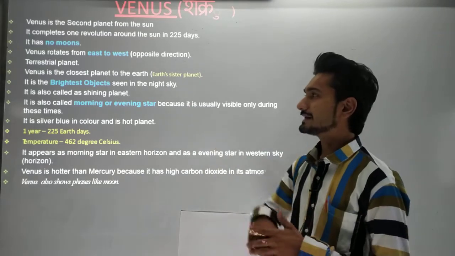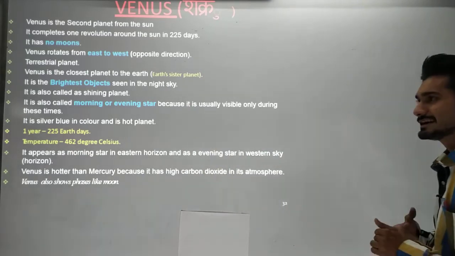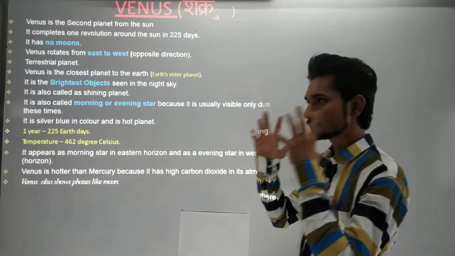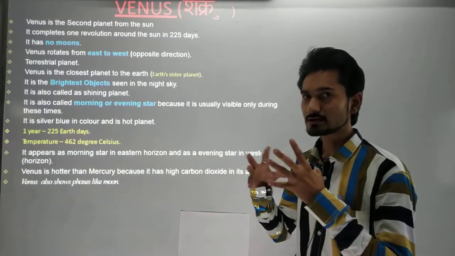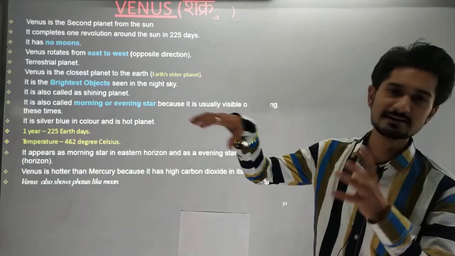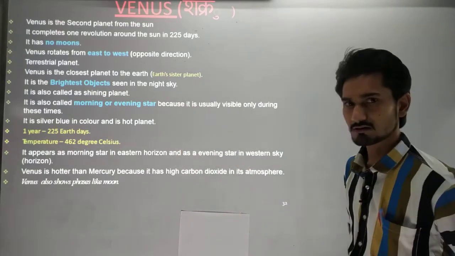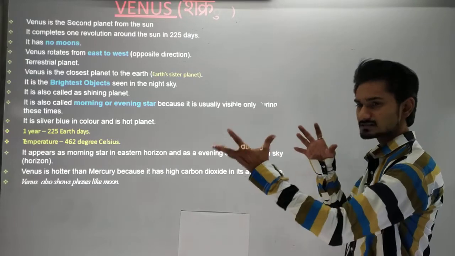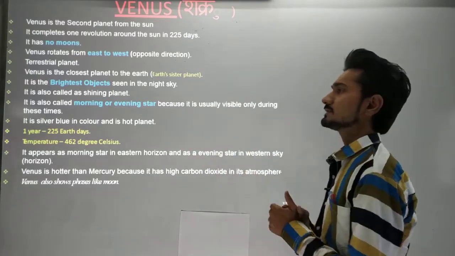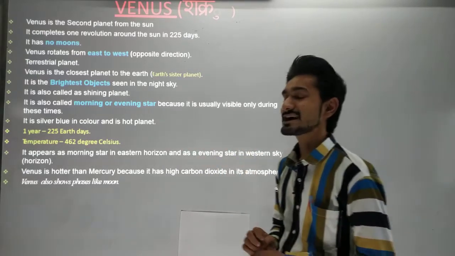Also, it is the brightest object seen in the night sky, because we can see Venus from our Earth. The reason is that it is very near to the Earth. So in the night time we can see it as the brightest object. Okay, it is also called the shining planet.